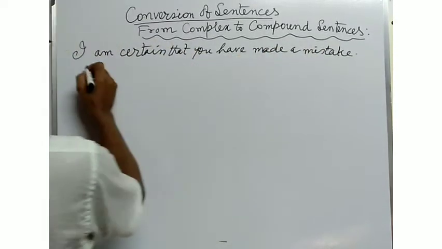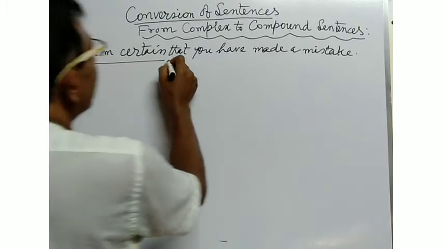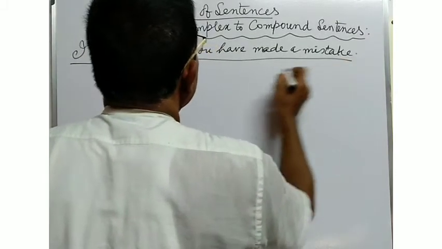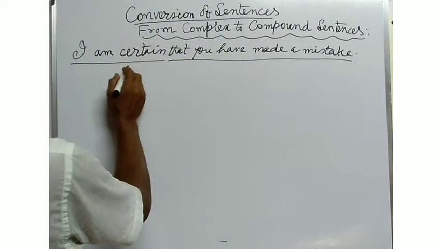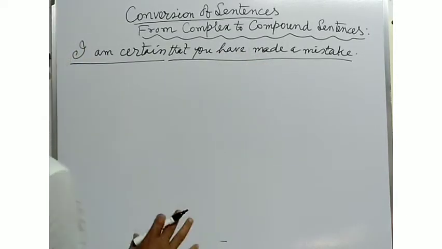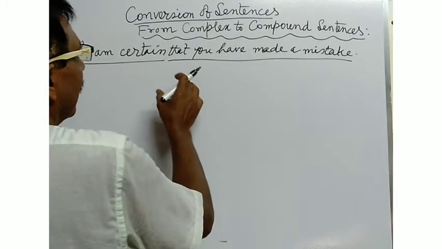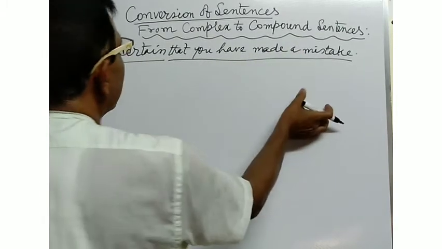In this sentence, you will see that "I am certain" is the principal clause, and "that you have made a mistake" is called the subordinating clause. And as there is one principal clause and one subordinating clause, it is called a complex sentence. So, you will have to convert the sentence from complex to compound sentence.